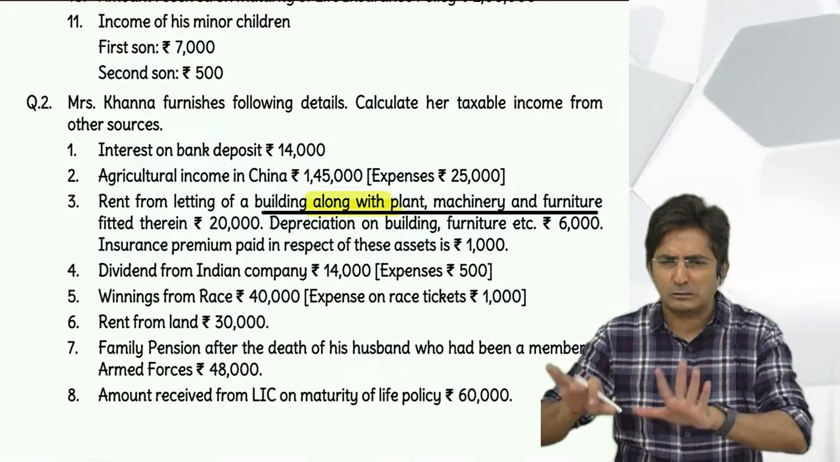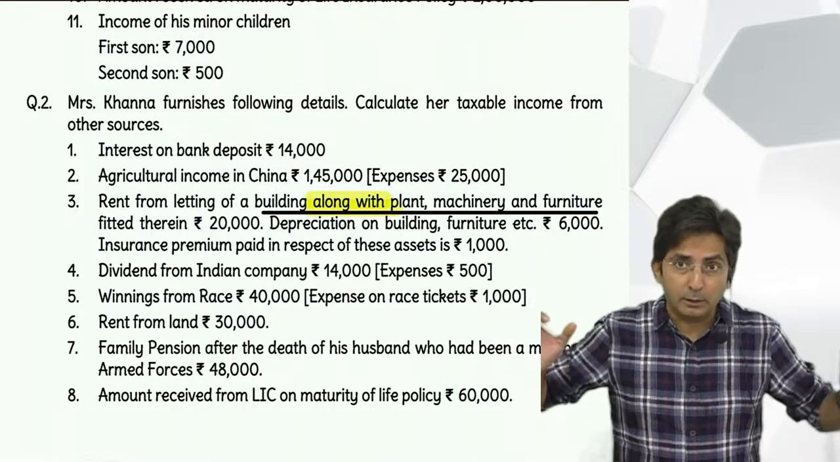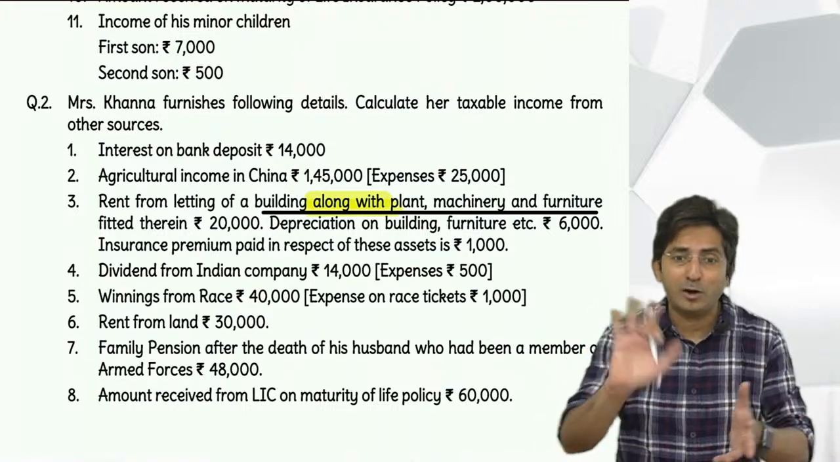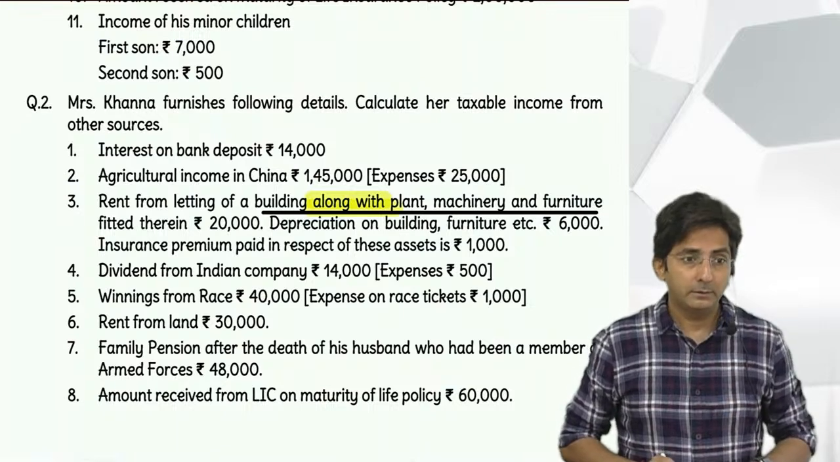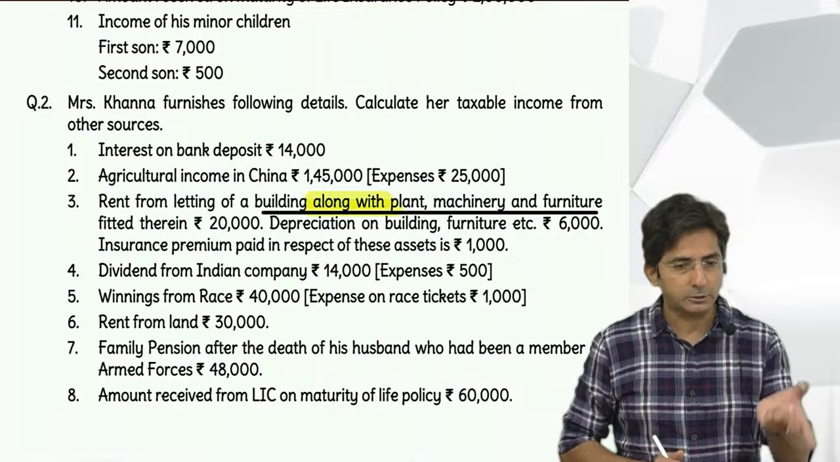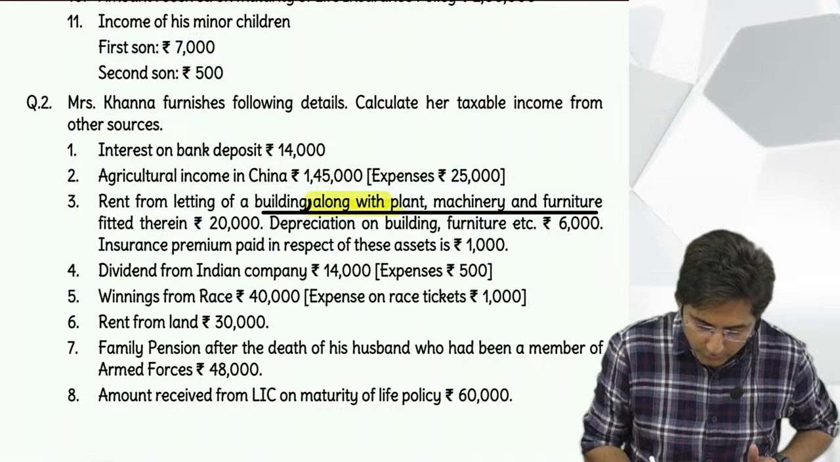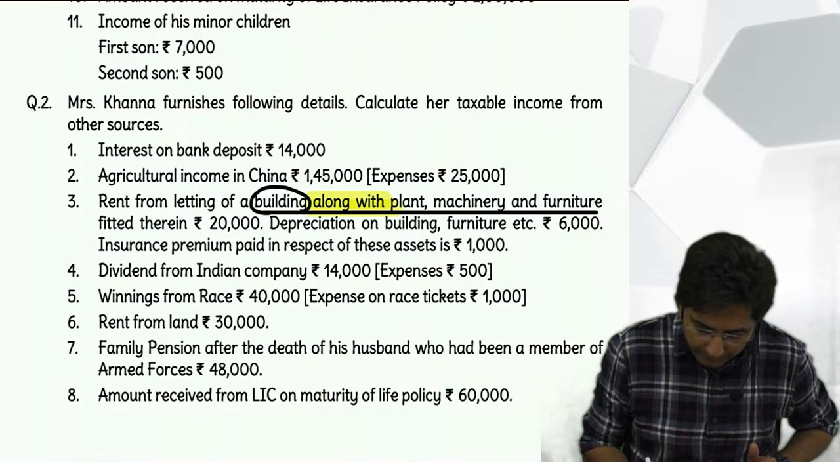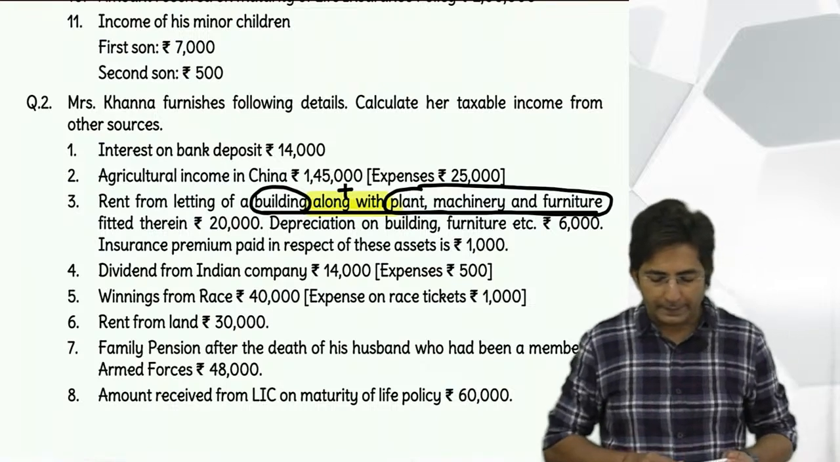It comes to income from other sources. Many students, whenever they see a group of assets, think it is composite. It's not like that. The combination building plus other asset should be there. Just because there are multiple assets doesn't mean it will be composite. So in your question, circle building, and "along with" means plus. This is a sign of composite rent.